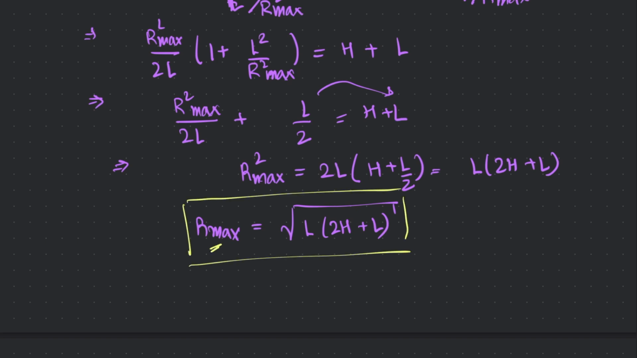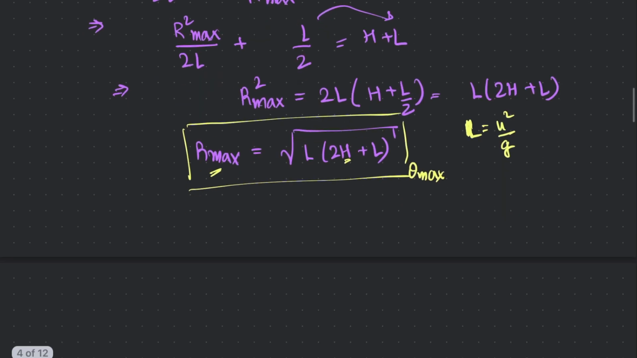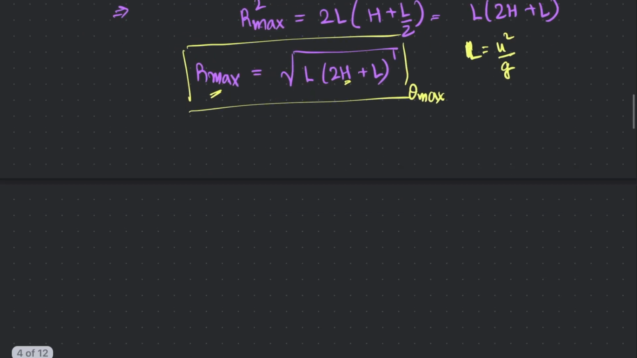This is giving us the maximum range that Messi is capable of if he throws it at an angle of theta max. However, we don't really need to know what that theta max is. It's going to be L, and remember L was simply the speed squared divided by the gravity. L times 2h, where h is the height of the tower, plus L, and you take a square root of that. So we have all the values. We can in fact figure out what this range is going to be and get some physical numbers.